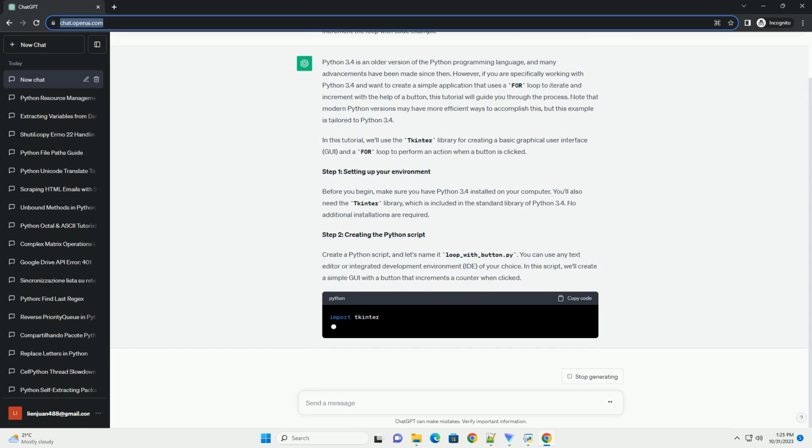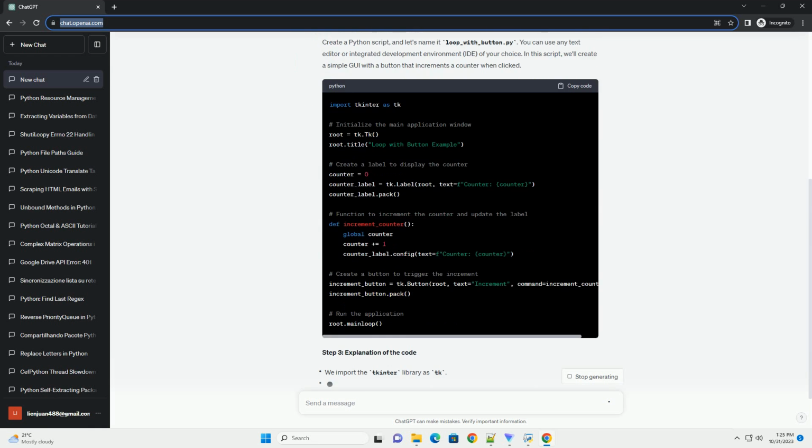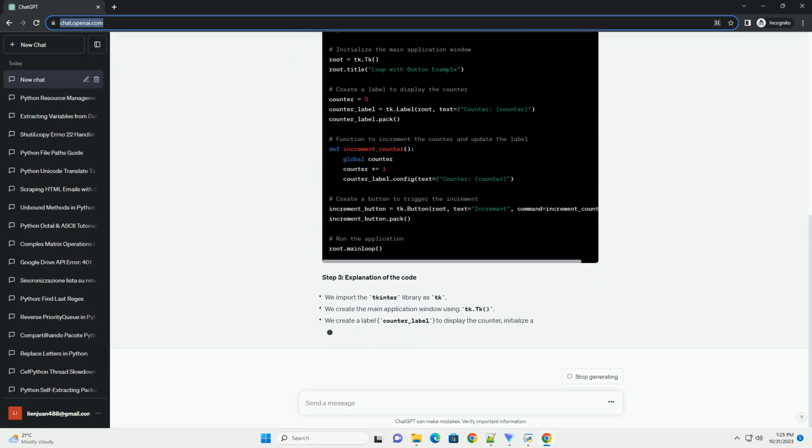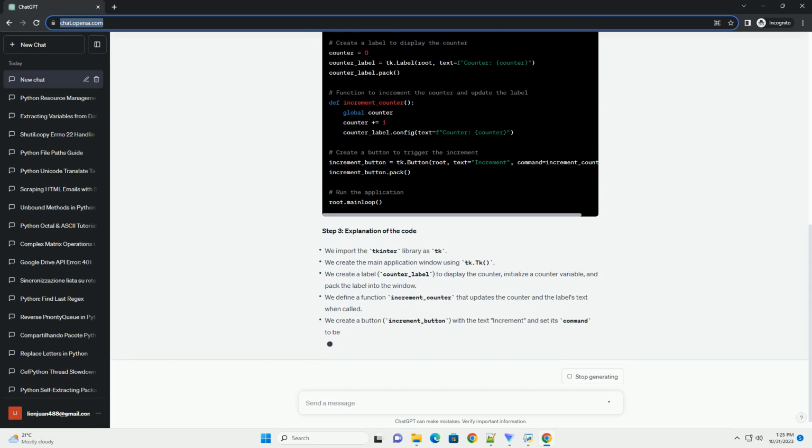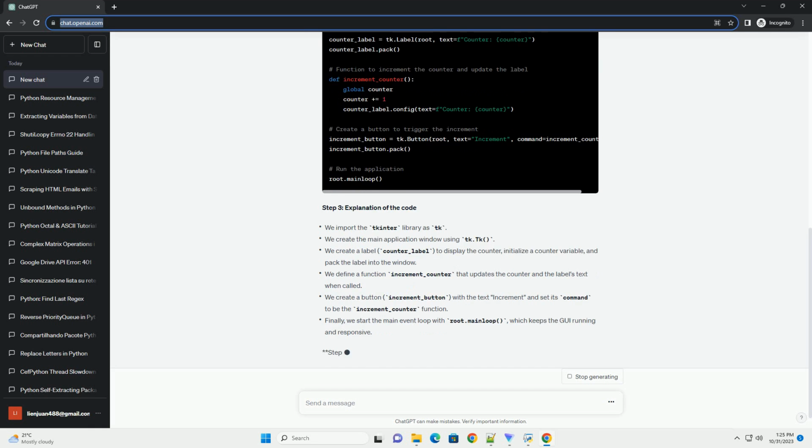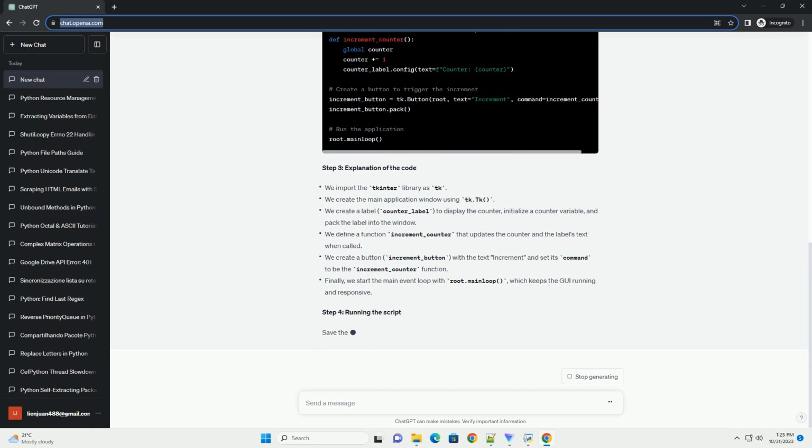3.4. In this tutorial, we'll use the Tkinter library for creating a basic graphical user interface, GUI, and a for loop to perform an action when a button is clicked.